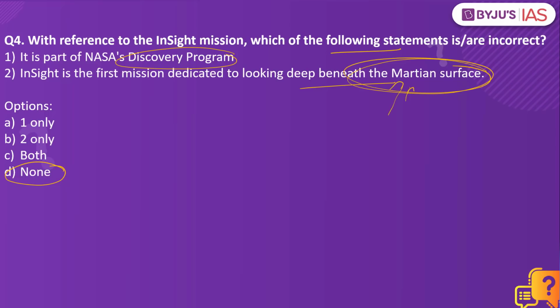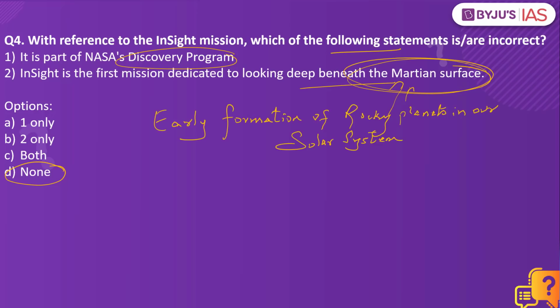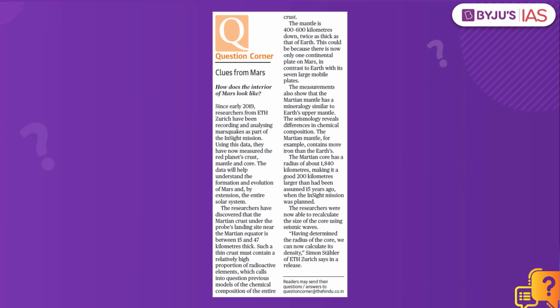So what is the significance of this particular mission? Basically, studying the interior structure will help us identify the early formation of the rocky planets in our solar system, and the InSight mission will also measure the tectonic activity and the meteor impacts on Mars. Why have we taken this practice question? Because this article here makes a mention of the InSight mission.